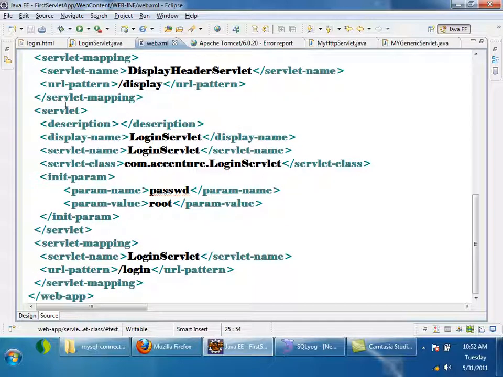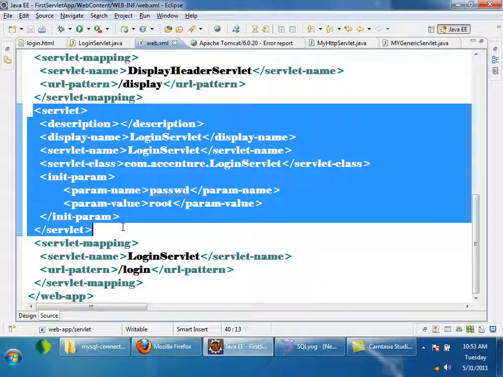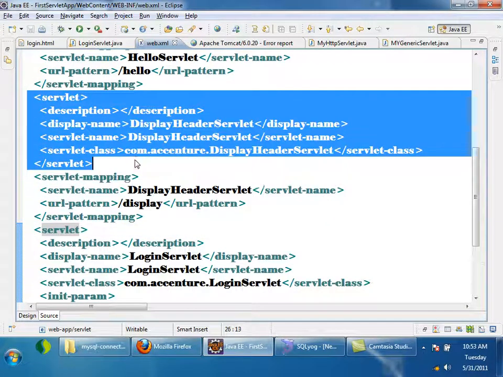Now by using the servlet config object of login servlet, I can access the password value root, right? By using servlet config object for login servlet, inside the servlet class I can say config.getInitParameter passwd, I will get the value, right? But now let us assume that inside another servlet also I want to establish a database connection. I want to create a database connection object inside the other servlet also, right?